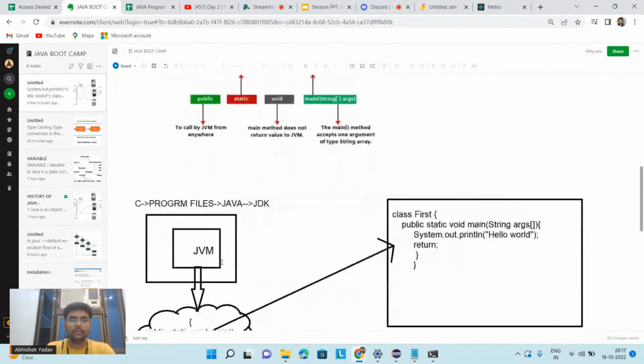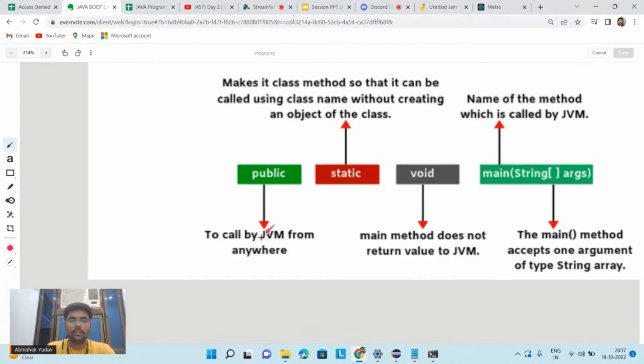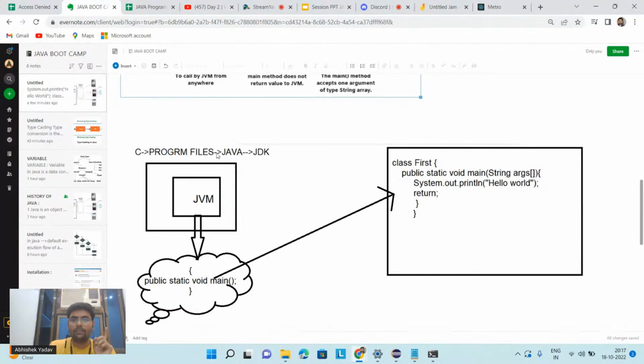Here you can see I have one photo where you can see this public. Why are we using the public access modifier? This public is an access modifier, and why have we written this public here? Because the JVM calls it. Where is the JVM stored, guys? I know the JVM is stored inside the C drive, in Program Files, Java, JDK. Inside the JDK, the JVM is stored. So from the JVM, I have to call this public static void main.